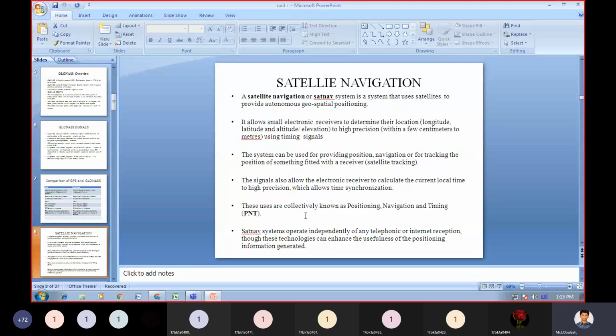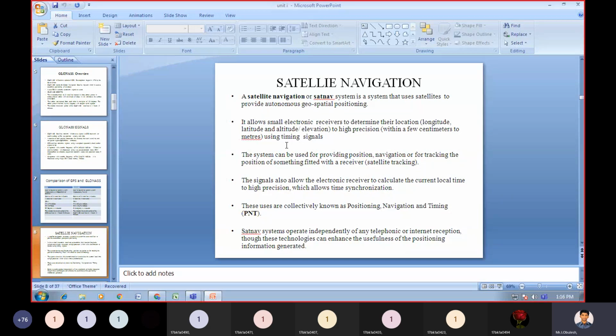A satellite navigation or sat-nav system is a system that uses satellites to provide autonomous geospatial positioning.